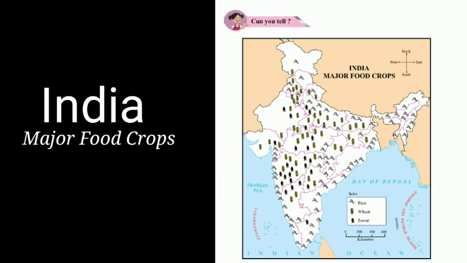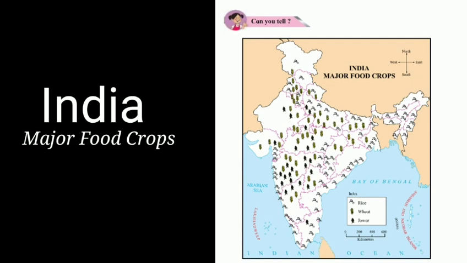The answer is that food crops like wheat and jowar are grown in North India. Now the third question, which is the major food crop in the central region? Wheat is the major food crop in the central region.